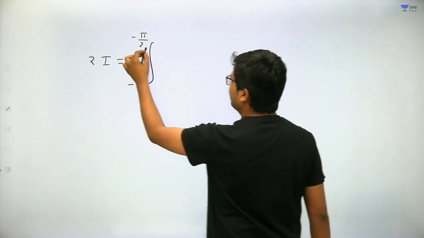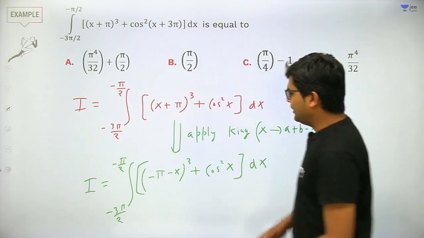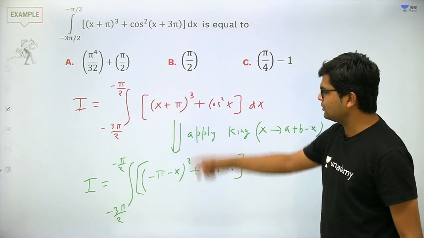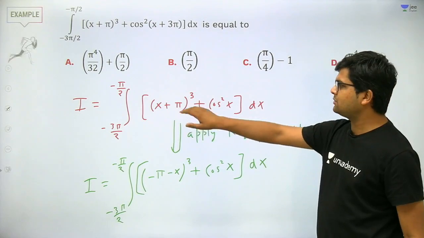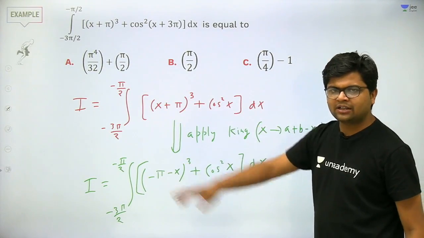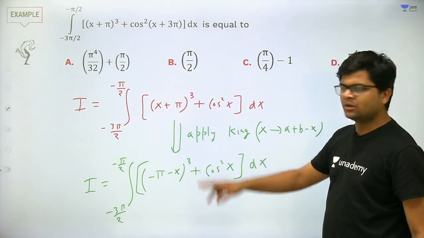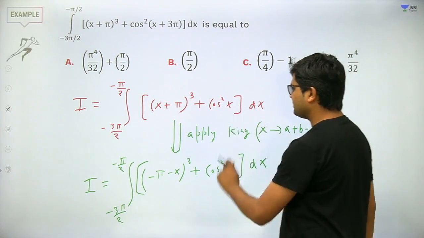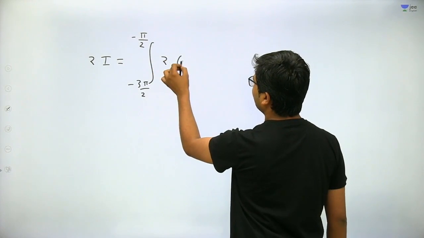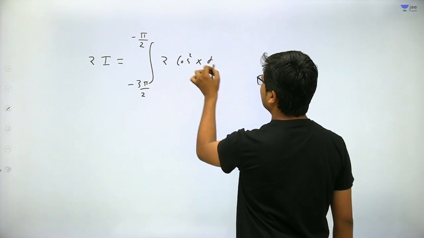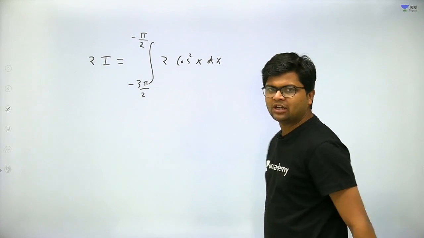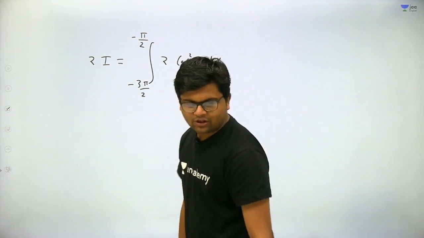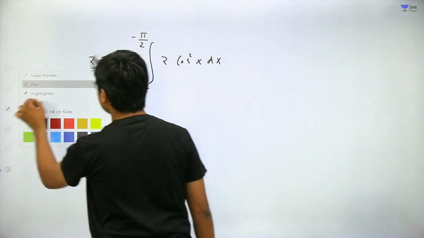Yes or no? So minus 3 pi by 2 to minus pi by 2, and once you add them, these two brackets will cancel out each other, because this is x plus pi whole cube, and if you take out minus common, it will be x plus pi whole cube. So they will cancel out each other, and it will become cos square x plus cos square x, twice of cos square x dx. So this is the final equation that we will arrive at after adding these two equations. Okay, very good.